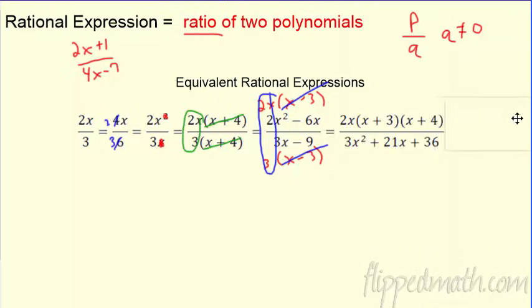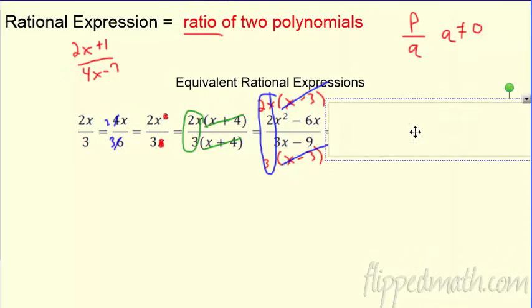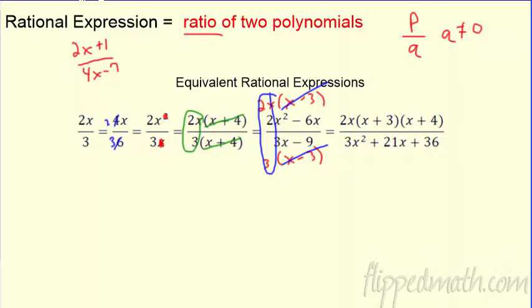They're all equivalent. How about this monster? Whoa. He doesn't want to come. He doesn't even want to come out. Here he is. Look how huge this thing is here. Is it going to give me 2x over 3? Is it going to be the same equivalent expression? Well, I hope so. The top's already factored. That's cool, but this bottom's a mess. Can I factor the bottom? Well, sure. If you look at it, what do they all have in common? A 3, so you can take a 3 out, and you're left with x squared plus 7x plus 12 right there.